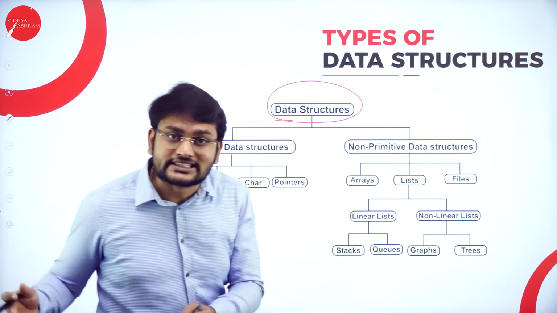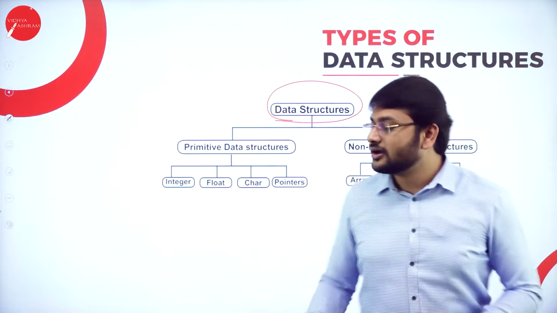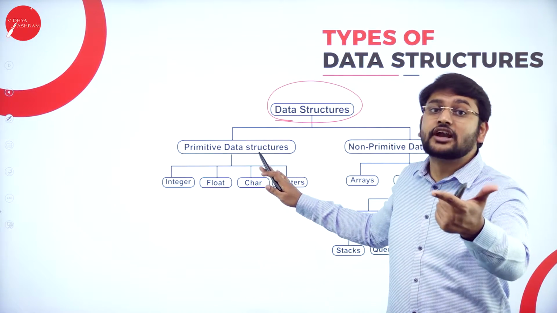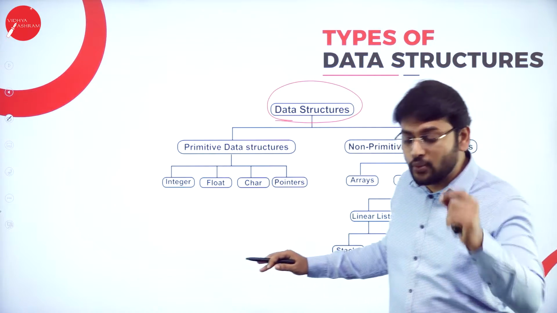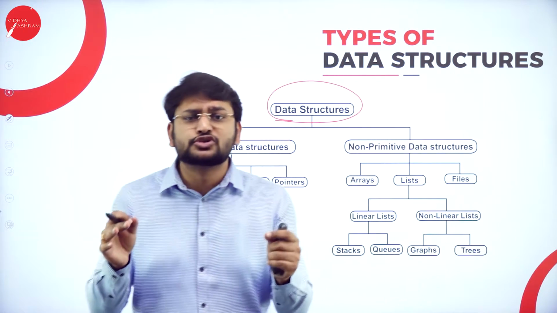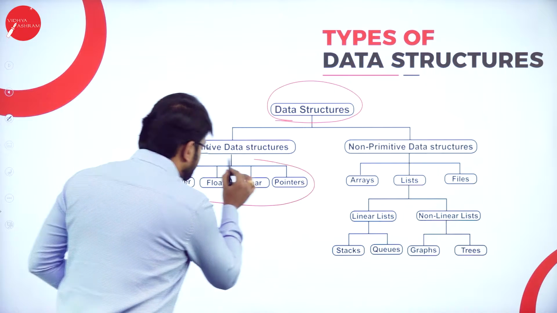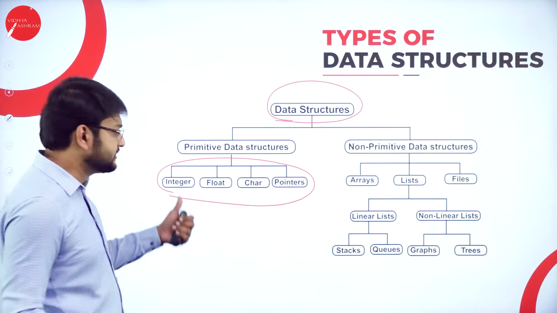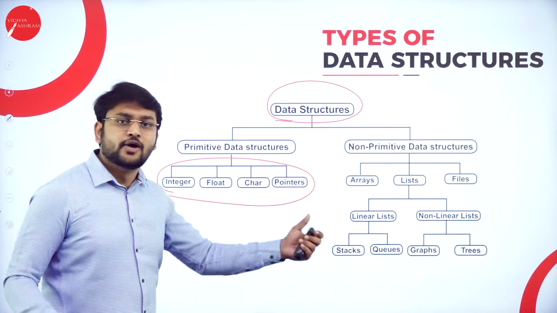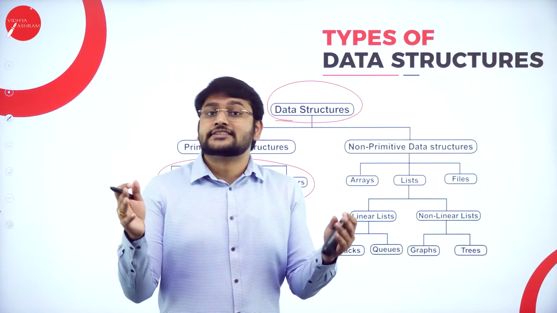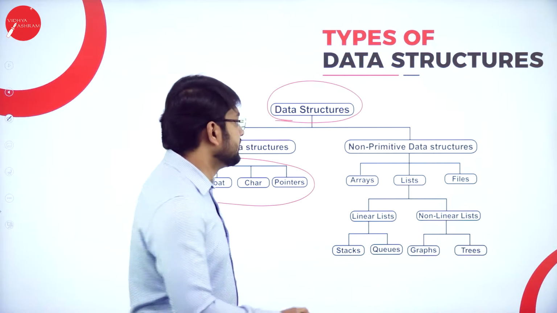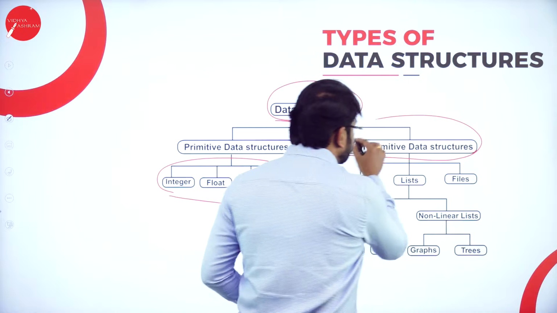We have discussed in detail the primitive data structure. What you have to remember is one important thing: if I want to store a single value, I will be using the primitive data structure. And you all know what integer, float, character, pointer are. But now it's time for us to understand the non-primitive data structure.